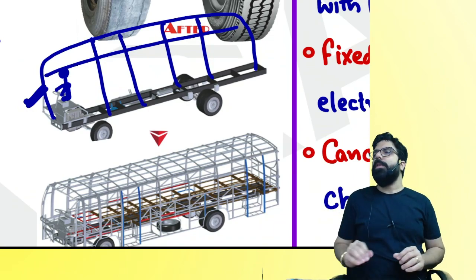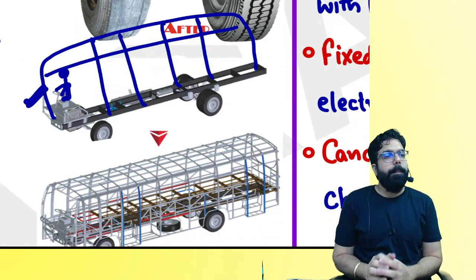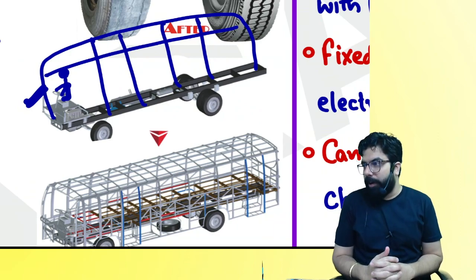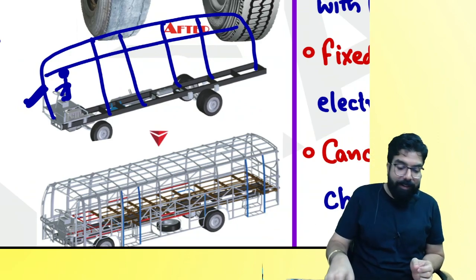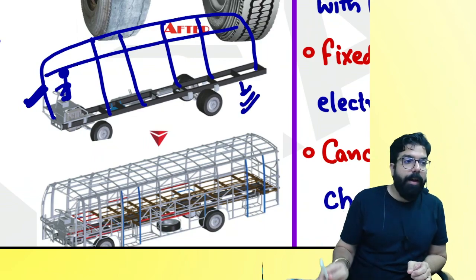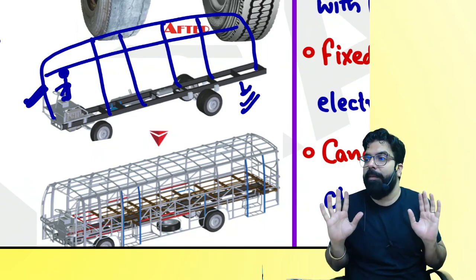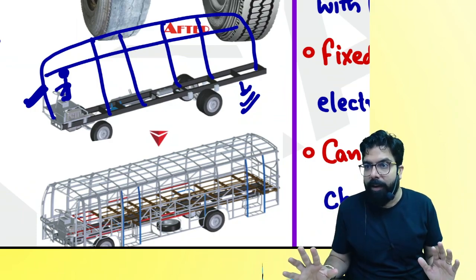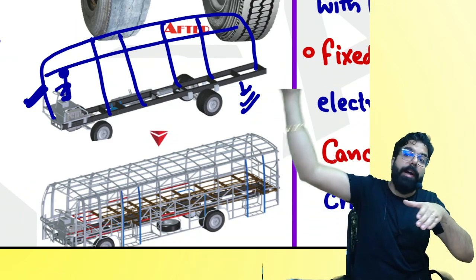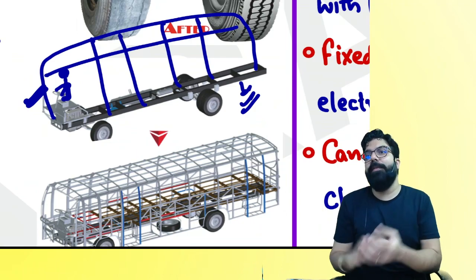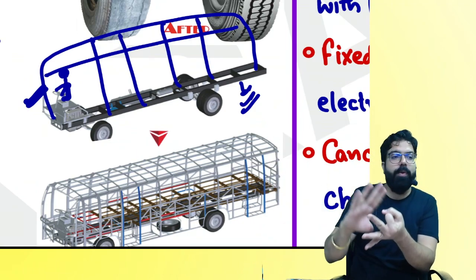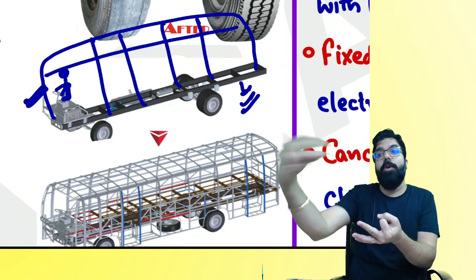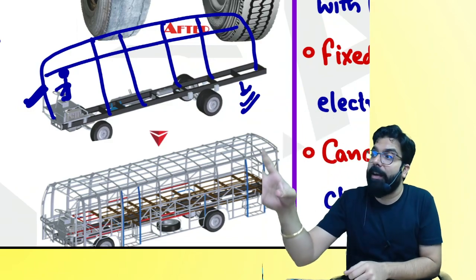Whenever one company sells a bus or a truck, for example, I want to buy a bus. They will give me the chassis. This is the chassis. And they will tell me, sir, we have given you the body, we have given you the engine. You make it and get the body done as per your need. If you want to make a semi-sleeper bus, you make it. If you want to make a sitting bus, you make it. If you want to make a sleeper bus, you make it. But you get it done from someone else.